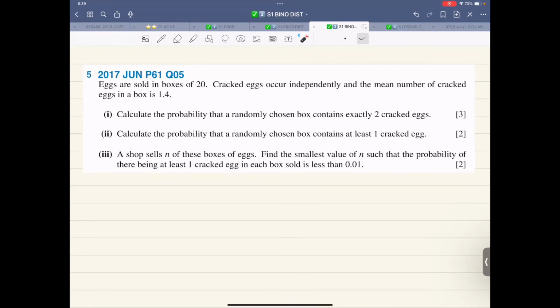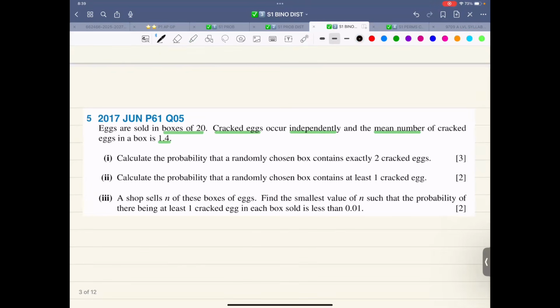Now it says eggs are sold in boxes of 20. Cracked eggs occur independently, and the mean number of cracked eggs in a box is 1.4. So now over here, let me underline boxes of 20. Cracked eggs occur independently. Mean number is 1.4.